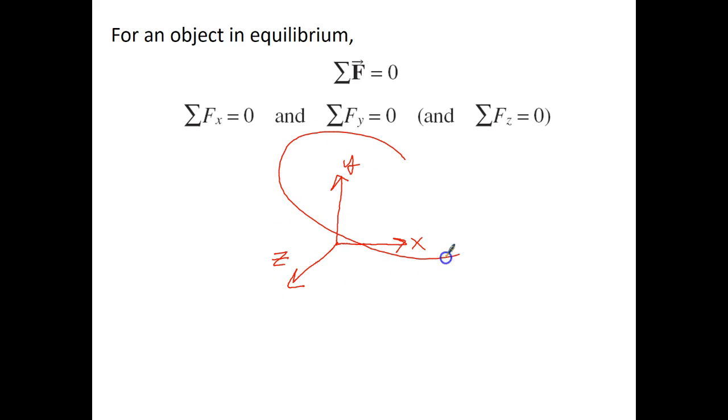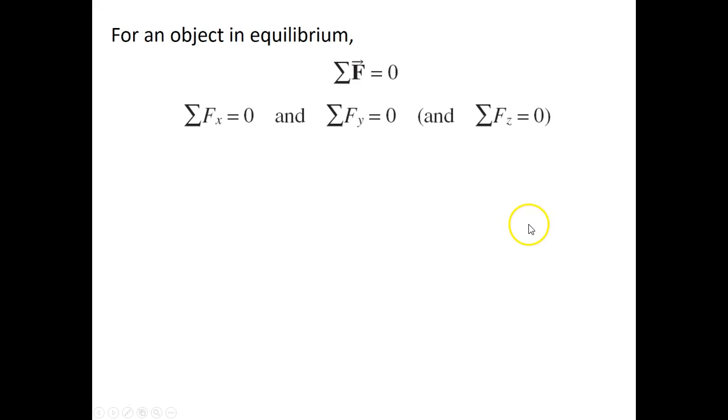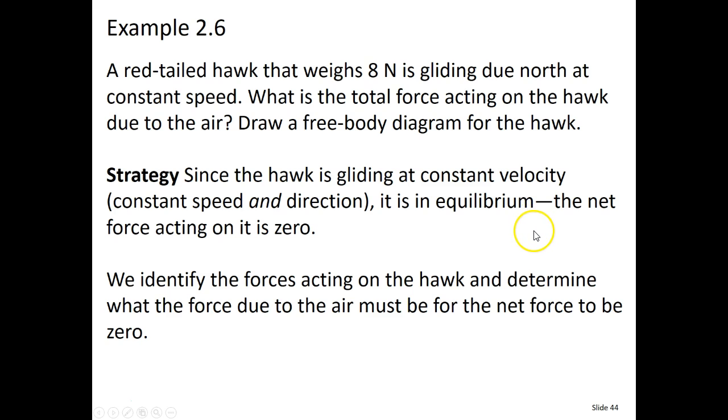Typically, we'll just do things in two dimensions. We're just going to look at the y and the x component. Adding that third one makes it a lot more difficult. So here's a good example. It says a red-tailed hawk that weighs 8 newtons is gliding due north at a constant speed. The key here is constant speed. If it has a constant speed, then we know that there is no net force. They want to know what's the total force acting on the hawk due to the air. Draw a free body diagram for the hawk.